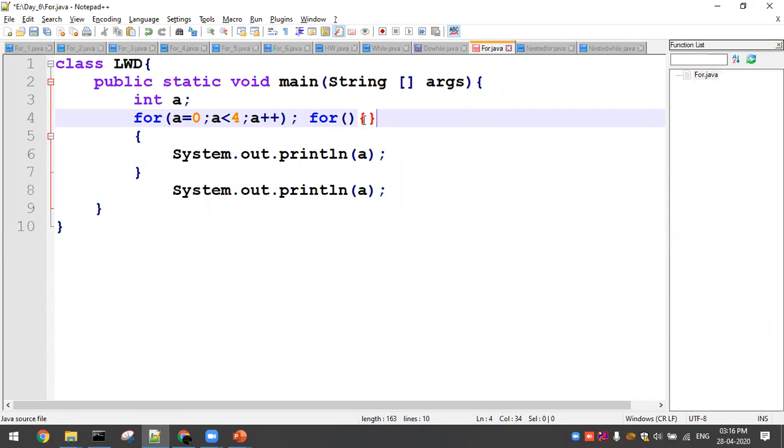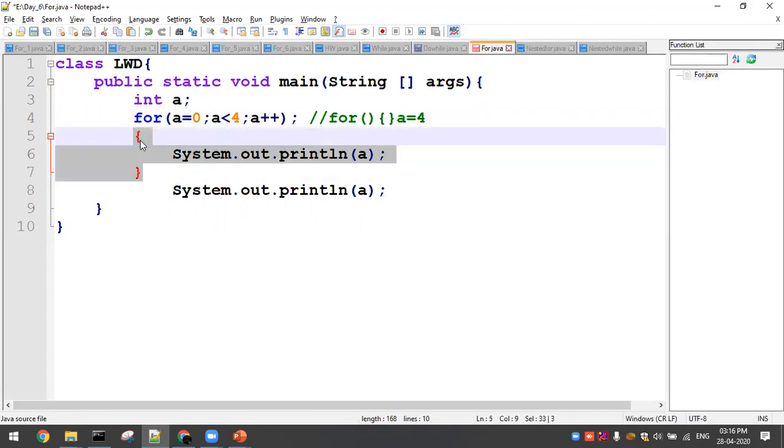So here itself the for loop fails at a equal to 4, right? This is going to iterate the a value till 4. Initialization happens, condition 0 less than 4 true. This will not go to the loop statement, it will increment here. So a plus plus 1, 1 less than 4 true, again 2, 2 less than 4 true, 3 less than 4 true, 4 less than 4 false. So it will come out of the loop. And this scope is actually a dummy scope, it is not required at all. If you mention it, it does not come under this for loop. So this is going to print a value 4.